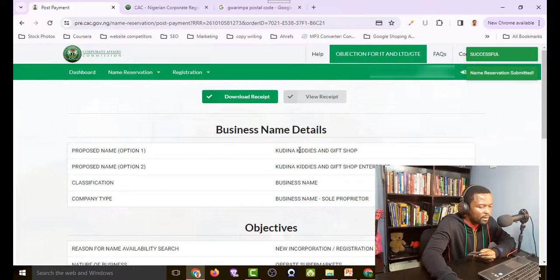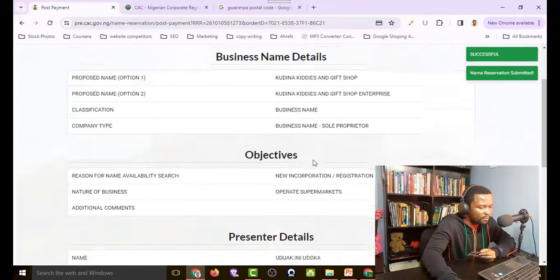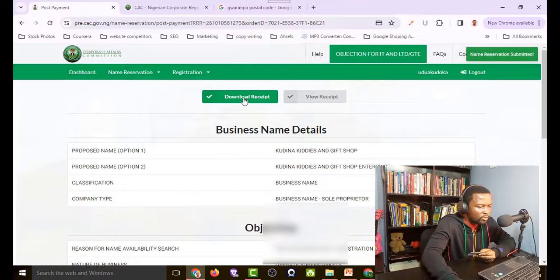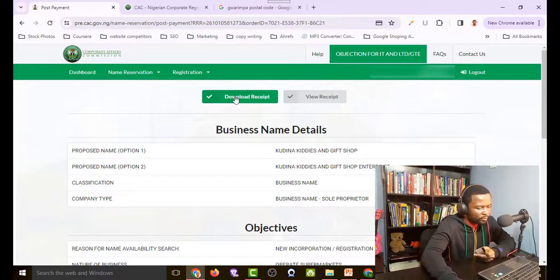I've reserved the name. These are the names I've reserved and the objectives and everything. So here you can download your receipt. Here you can view your receipt. I don't want to do either, but you can simply click on this to download a copy of the receipt that you have paid for. So that has been it for reserving a name.